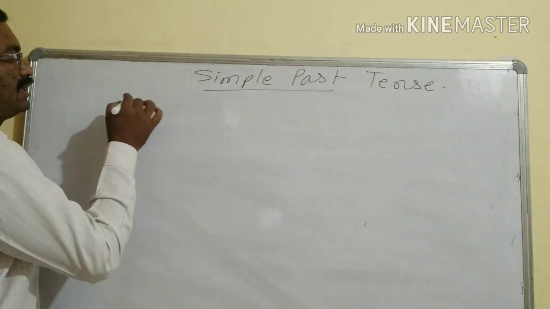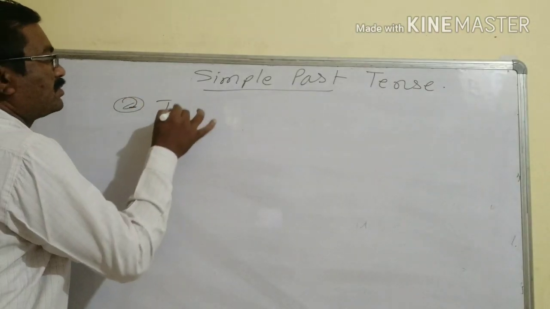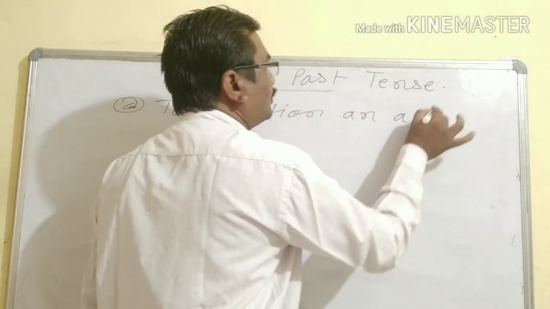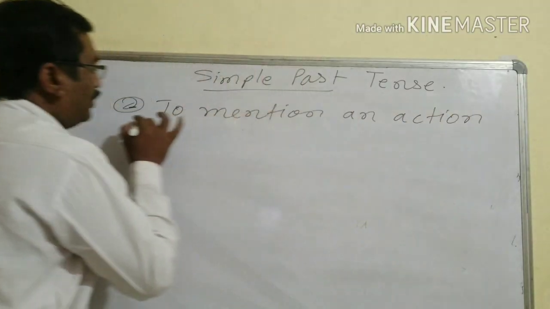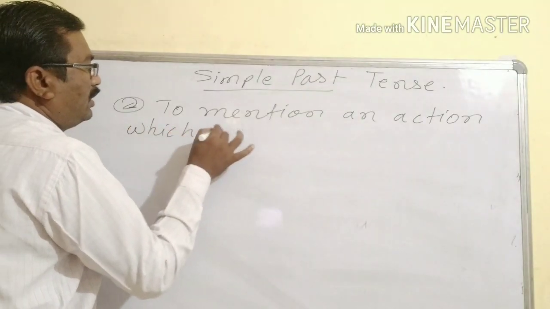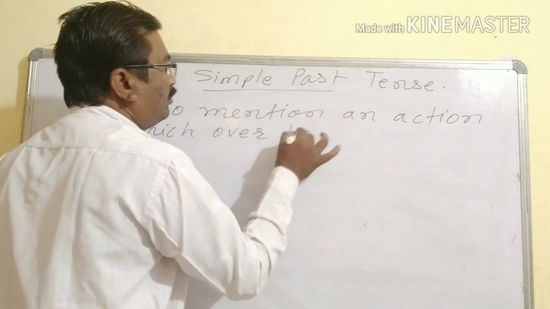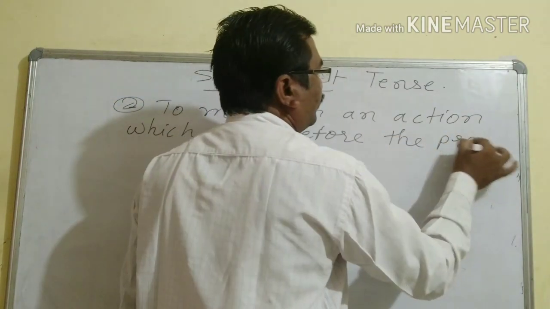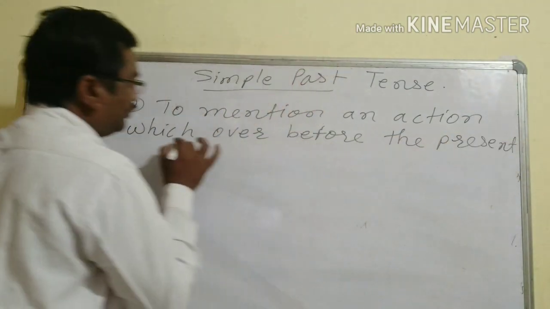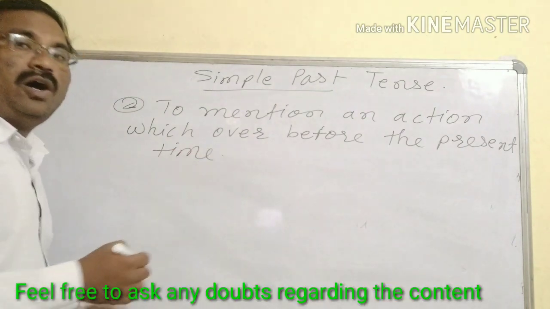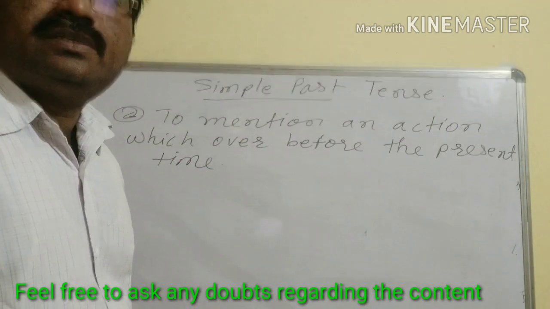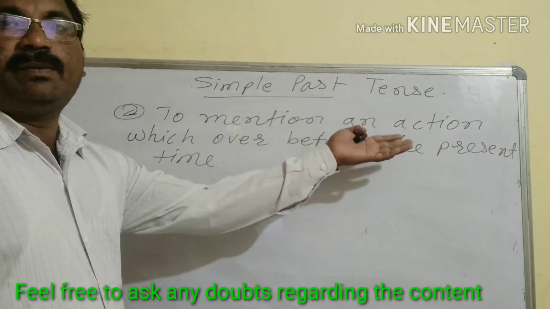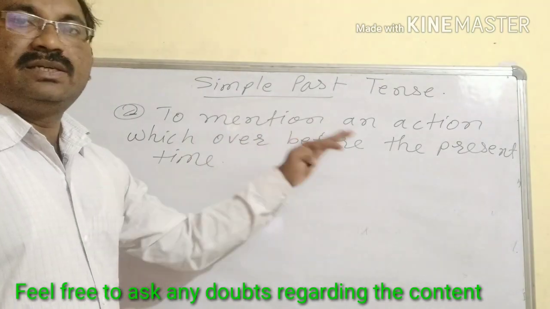Okay, so I will give you the definition also. To mention an action which is over before the present time, or in general the actions which are over in the past, we use simple past tense.